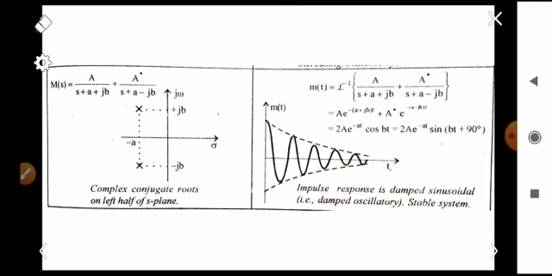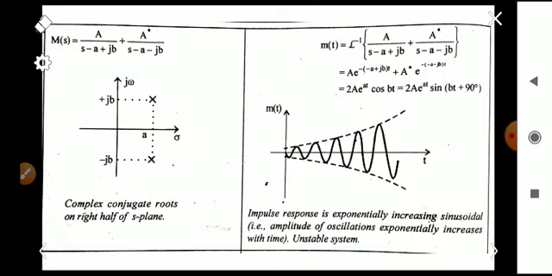It will reach a value 0 when time t tends to infinity. Hence we can say that the system is stable here. It is actually decreasing, not increasing to infinity. The amplitude is decreasing, so it is a stable system.